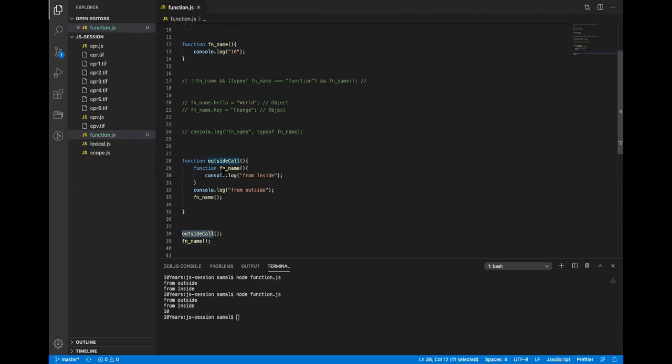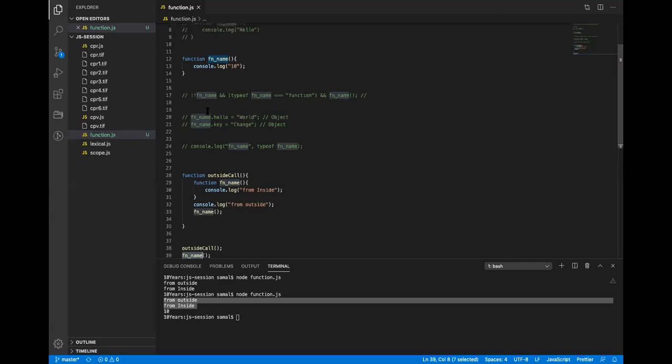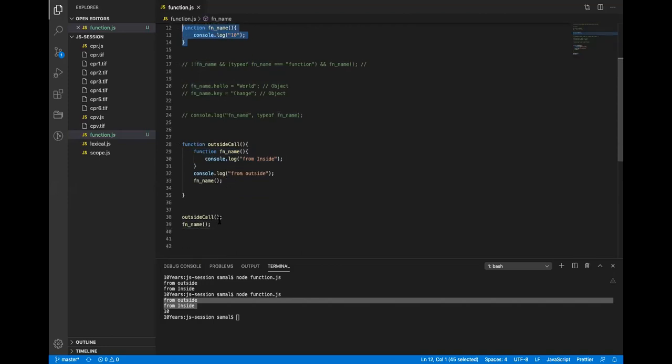This function was called, then it printed this, then this function was called. For this function definition, it will look in the local scope first. This is the local scope, from here to here. And that function is already defined here, so it will use that. That is why it printed this. Then when this function call was over, another same function was called. Now it will look in its current scope, which is the global scope for the current application, so it will find this. So it will print the value 10.